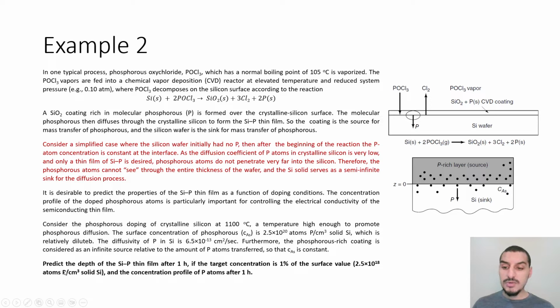It's required to predict the depth of silicon phosphorus thin film after 1 hour, and at this thickness, the target concentration is 1% of the surface value. It's 2.5 times 10 power 18 atoms of phosphorus per centimeter cubed of solid silicon, and to get the concentration profile. So let's first state the assumptions that we have.